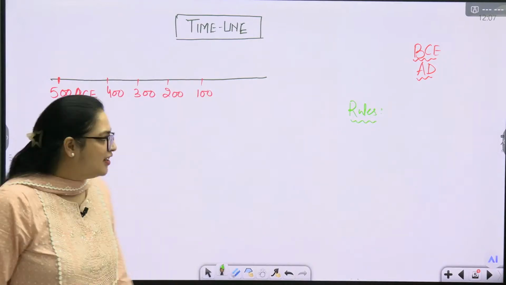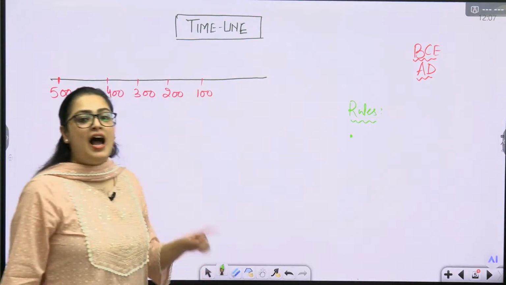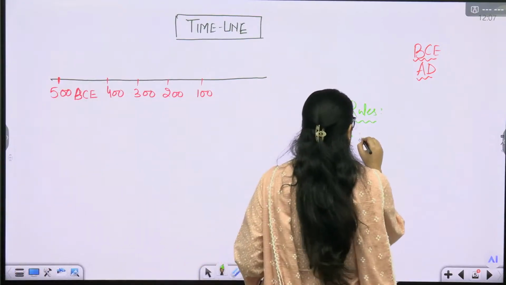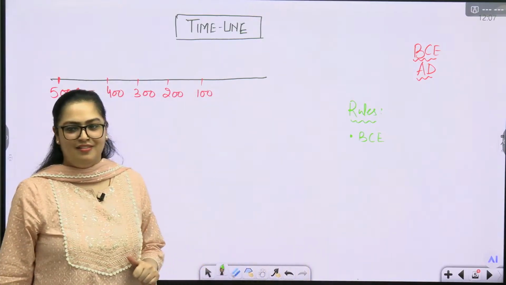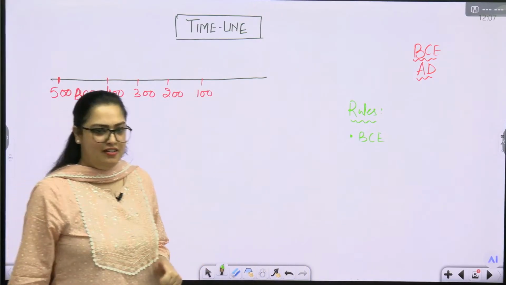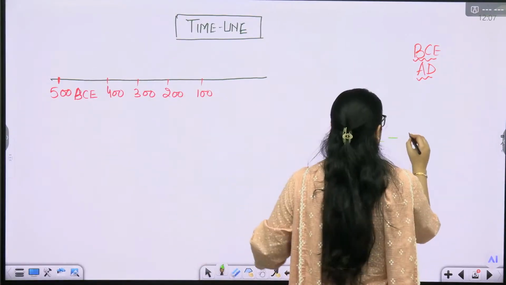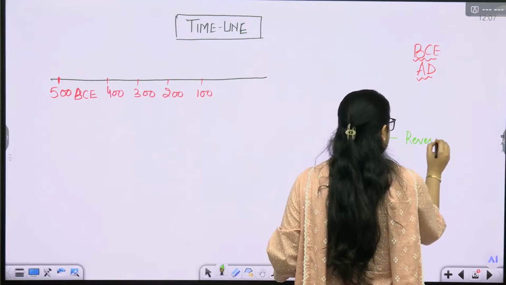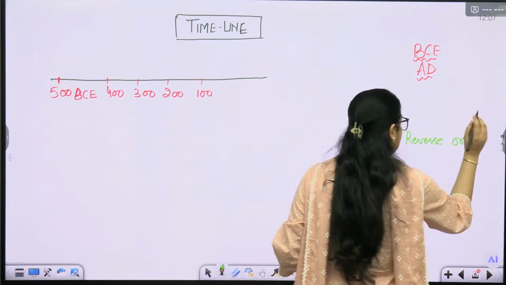Rules लिखिए. Rule number 1. When we start with BCE, before common era, we write the dates in reverse order. BCE reverse order. BCE का मतलब ही reverse order है.